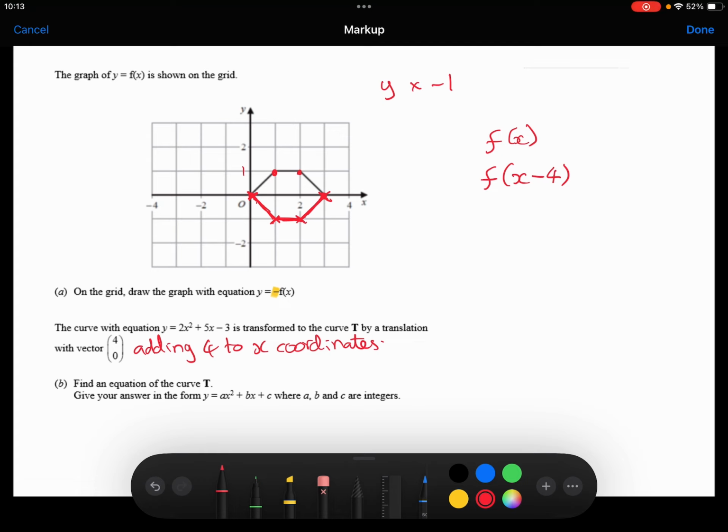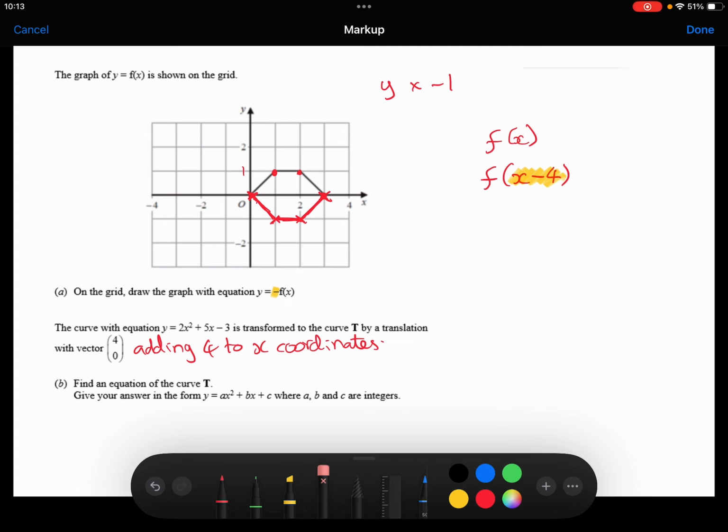So if I want to add 4, I actually need to have an x minus 4 on the inside. So just to repeat that logic, if I have x minus 4 on the inside of the function, that affects the x coordinates. And I do the opposite, so I add 4 to the x coordinates, which would translate them by that vector. So that's what we want to do.